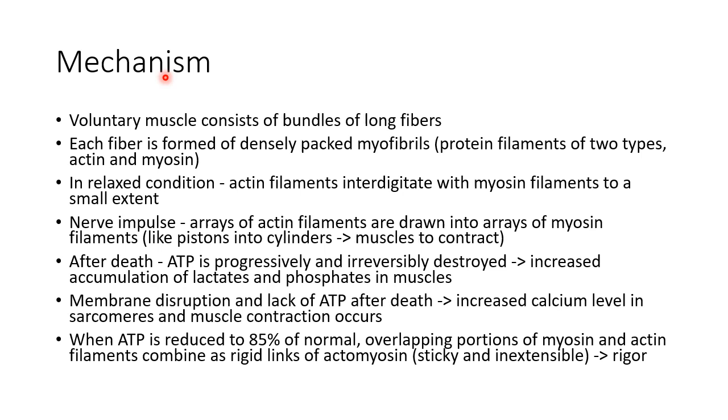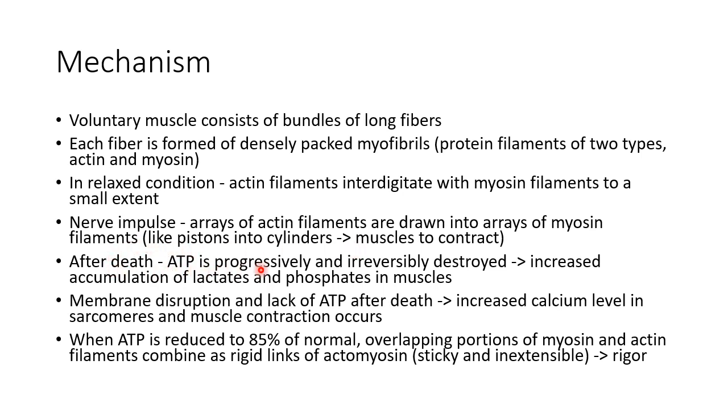First let us discuss anatomy and physiology of a muscle fiber. Voluntary muscle consists of bundles of long fibers. Each muscle fiber is composed of densely packed myofibrils, which are composed of protein filaments of two types, namely actin and myosin. In relaxed condition, actin filaments interdigitate with myosin filaments to a small extent. Whenever there is a nerve impulse, arrays of actin filaments are drawn into arrays of myosin filaments like pistons into cylinders, causing muscle contraction. This is the normal anatomy and physiology of a muscle fiber.